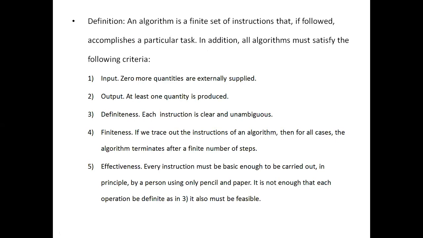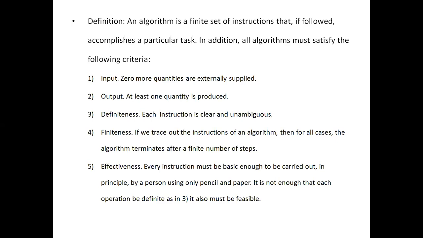In addition to that, an algorithm should satisfy the following criteria, namely, it has 5 characteristics: input, output, definiteness, finiteness, and effectiveness. Let us see what these criteria are. Input.